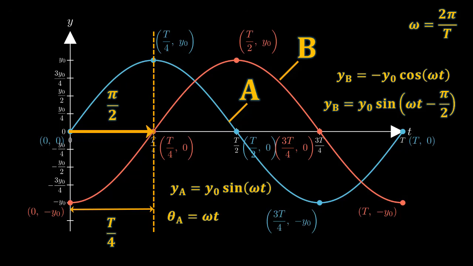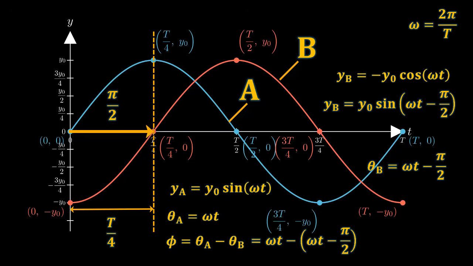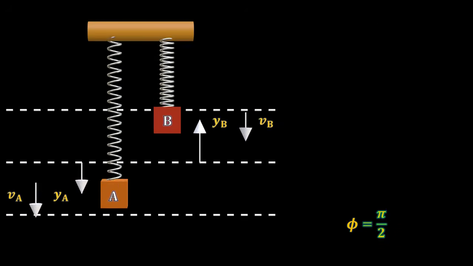Here also we can write theta b equals to omega t minus pi by 2, where theta b is the phase of B. The phase difference phi is then calculated as phi equals to theta a minus theta b, which is equal to omega t minus omega t minus pi by 2 in bracket, giving us pi by 2.